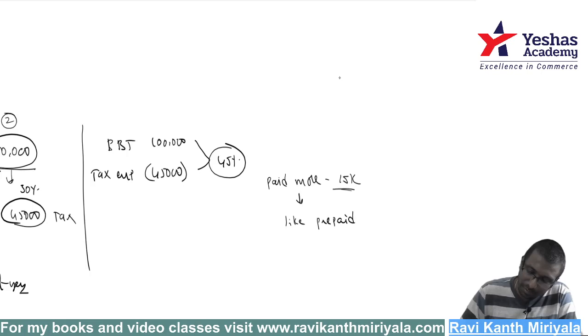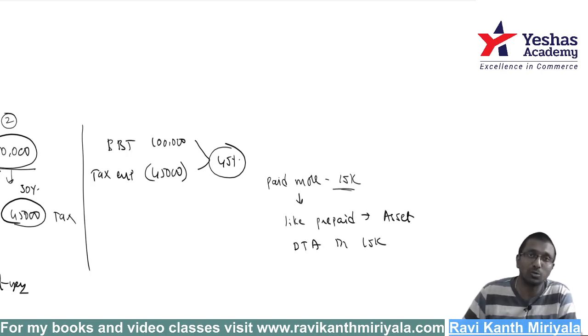It is prepaid, means isn't it an asset or not? Yes. That's why we say deferred tax asset account debit 15,000 rupees. You paid more, means it is income. Asset is increasing, that is income, that is deferred tax income. Or deferred tax expense you can also say credit. That is equal to 15,000.